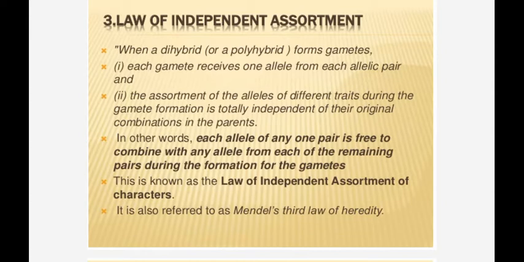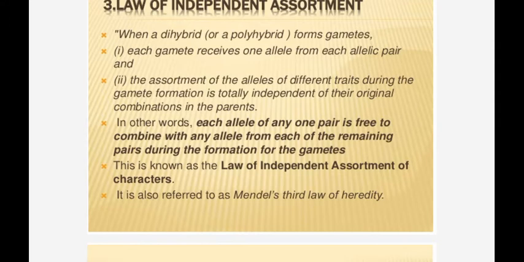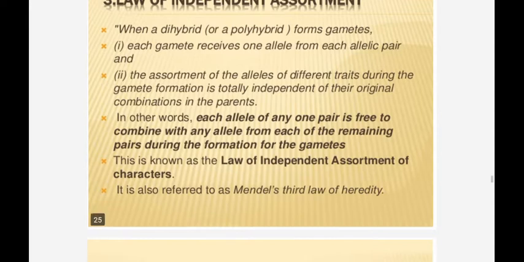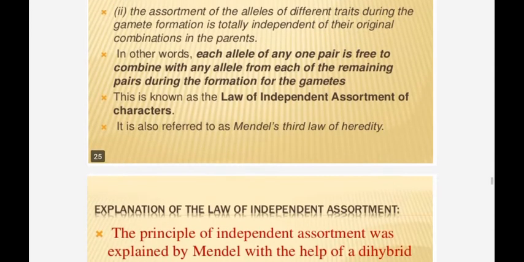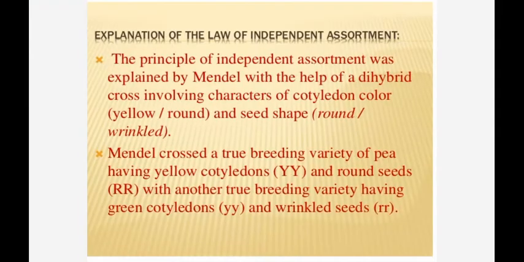In other words, each allele of any one pair is free to combine with an allele from each of the remaining pairs during the formation of gametes. It is known as the law of independent assortment of characters. The principle of independent assortment was explained by Mendel with the help of a dihybrid cross involving the characters cotyledon color, yellow or green, and seed shape, round or wrinkled.